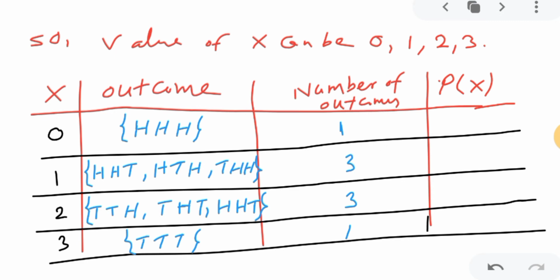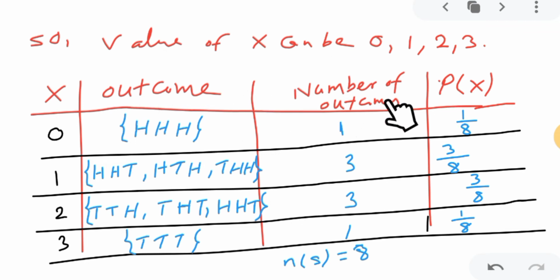So the number of sample spaces, we discussed at the start, is 8. For this, the favorable outcome is 1. Probability will be favorable outcomes by total outcomes, so favorable is 1 divided by total 8. For the second one, favorable is 3 and total is 8, so 3 upon 8. Similarly for this, 3 upon 8, because probability is favorable divided by total. This is not tough, you just have to write it in an arranged way, that's it.